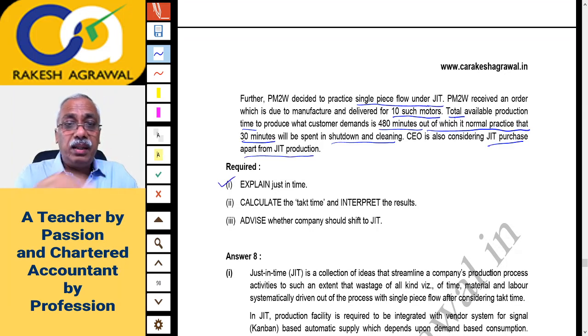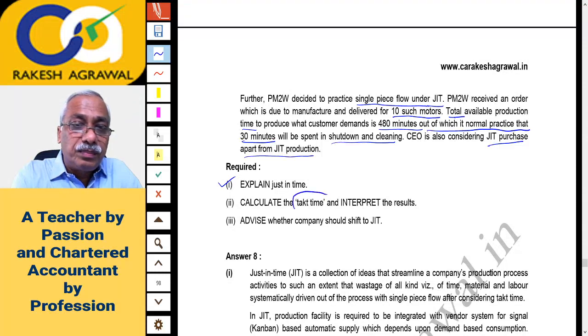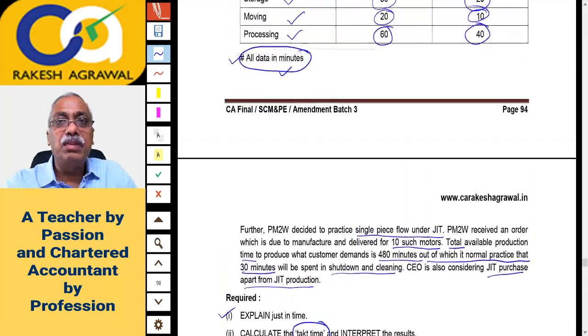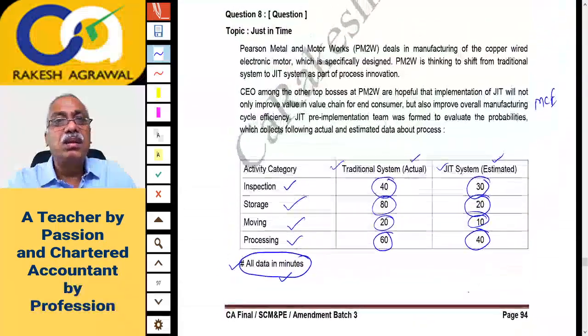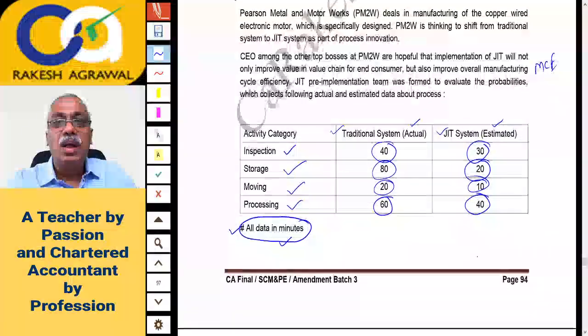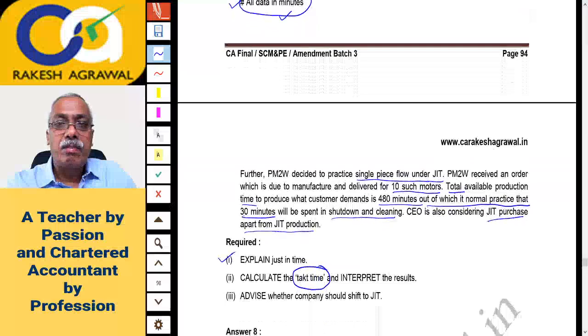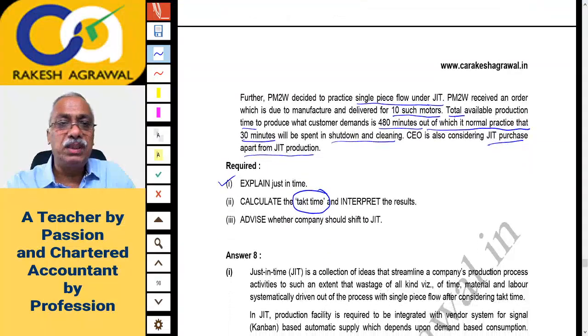Then calculate the takt time and interpret the result. This is something new. Takt time. I'll discuss it. And then 3 is advise whether company should shift to JIT. I think based on the data which is given to us above, one has to shift to JIT because you are saving a lot of time. And there is not much data available in the question, I think. Okay, there is just a small story, and from traditional to JIT system, the time is reducing.